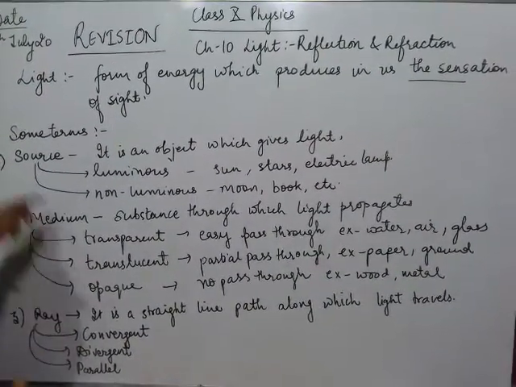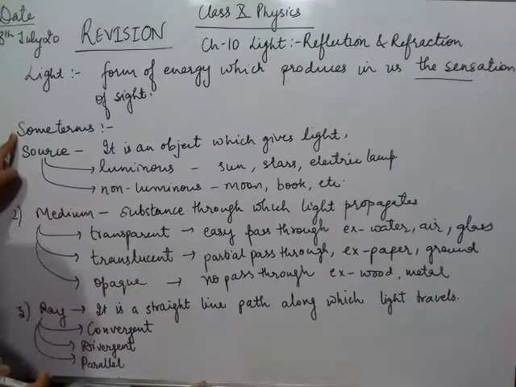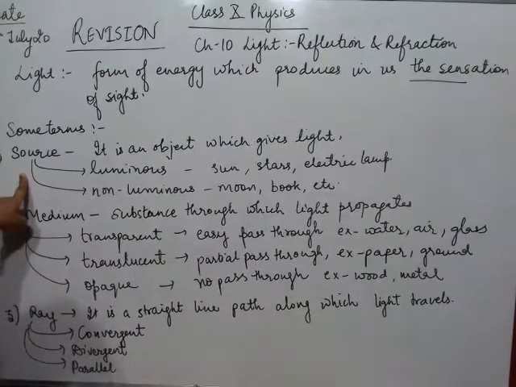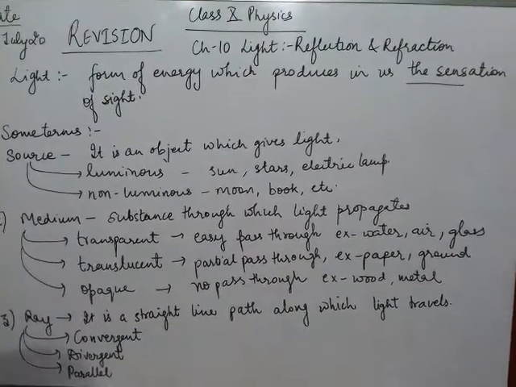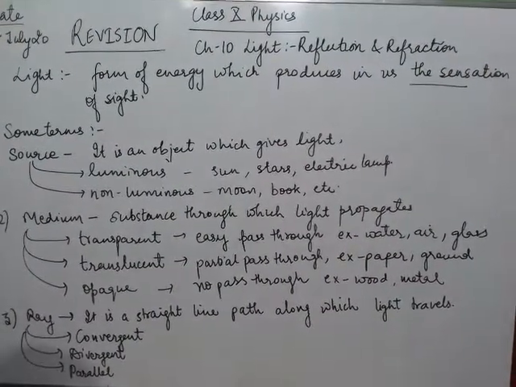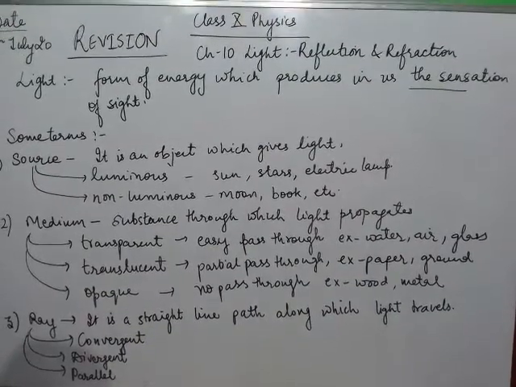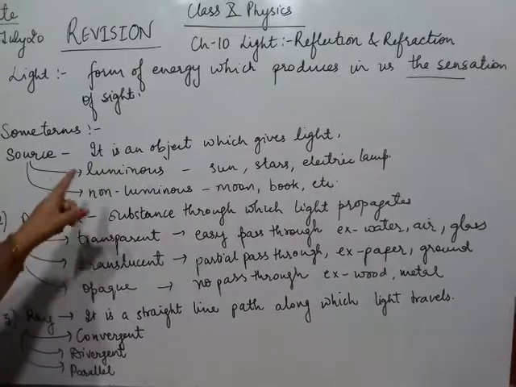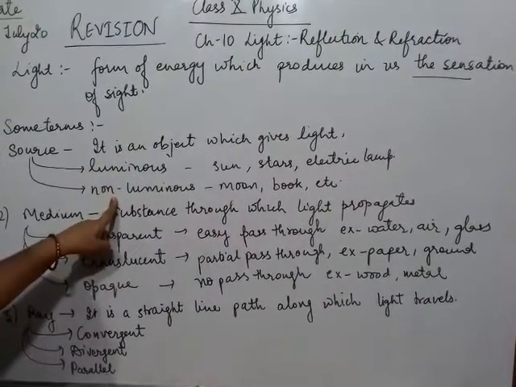So let us understand some terms related to this light. The first and foremost term is source. It is basically an object which emits light, or through which the light is given out. Source can be of two types: luminous source and non-luminous source.